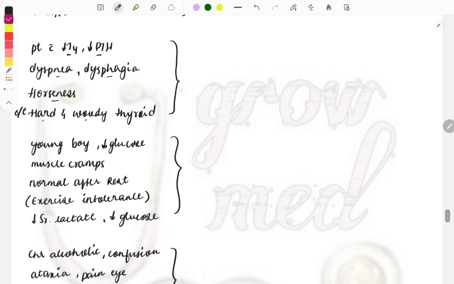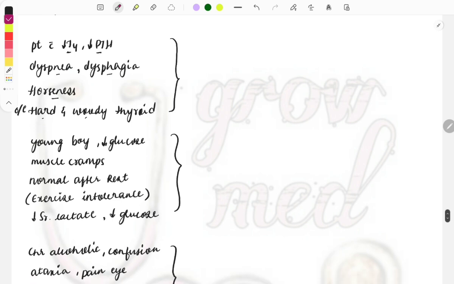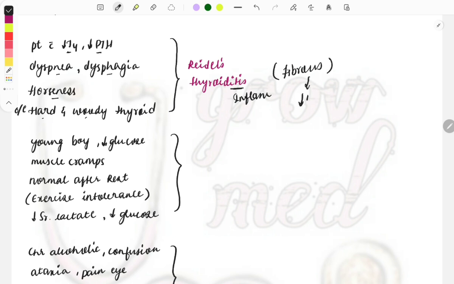Let's see if you got it right or not. Okay, so the answer is Riedel's thyroiditis. The pathology of this is thyroiditis, that means inflammation. Inflammation of the thyroid causes the tissue to turn into fibrous material, so there will be a decrease in the release of thyroid hormones, causing this hypothyroidism. So this is the thing which you must remember about Riedel's thyroiditis.